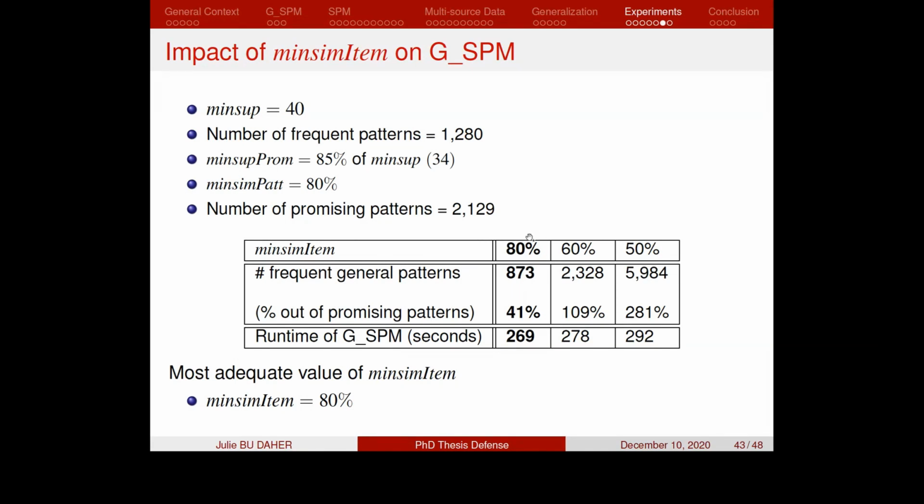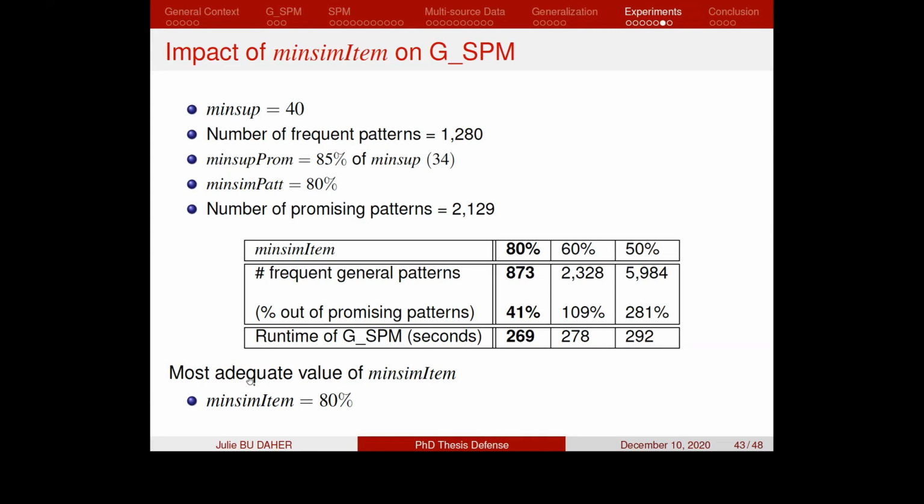We notice that when the percentage is 80%, the number of frequent general patterns obtained is close to, and does not exceed, the number of frequent traditional patterns, whereas when the percentage is lower, the number of frequent general patterns obtained exceeds the number of frequent traditional patterns.